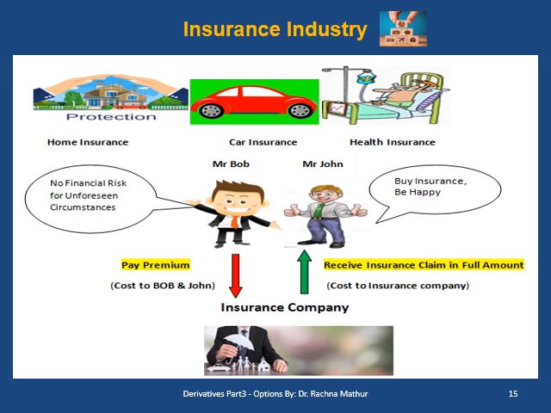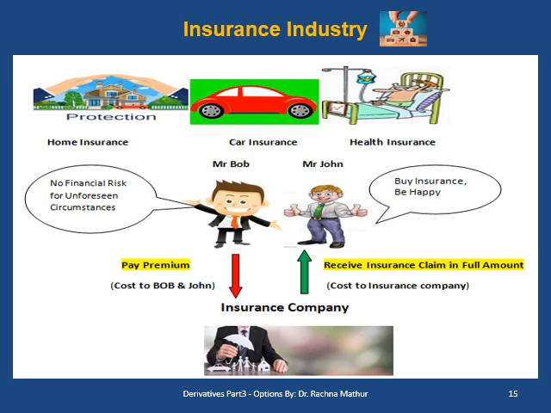Insurance is now part and parcel of our life. We have home insurance, car insurance, health insurance, travel insurance. So insurance is very common in our life now. In this example, Mr. Bob and Mr. John are very happy to buy insurance. Mr. John and Mr. Bob feel that by buying the insurance, there would be no financial risk for unforeseen circumstances. Now, how does this insurance industry work and how will Mr. Bob and Mr. John get the benefit of insurance?